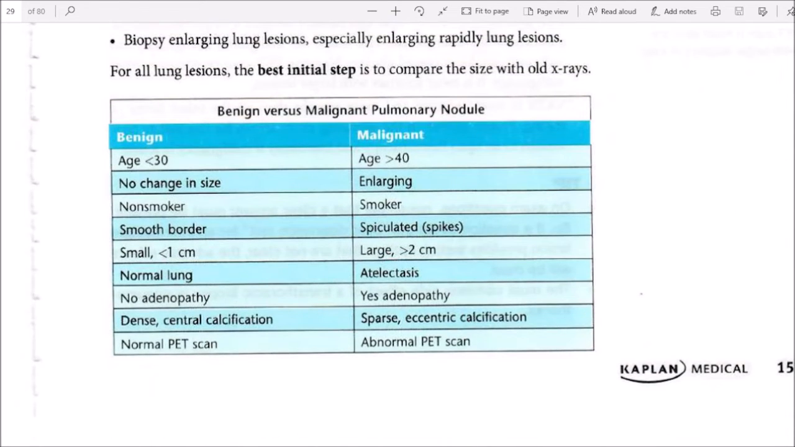Benign versus malignant pulmonary nodule. Benign: age less than 30, no change in size, non-smoker, smooth border, small less than 1 cm, normal lung, no adenopathy, central calcification, and normal PET scan. Malignant: age greater than 40, enlarging, smoker, spiculated borders, large greater than 2 cm, atelectasis, adenopathy, eccentric calcification, and abnormal PET scan.